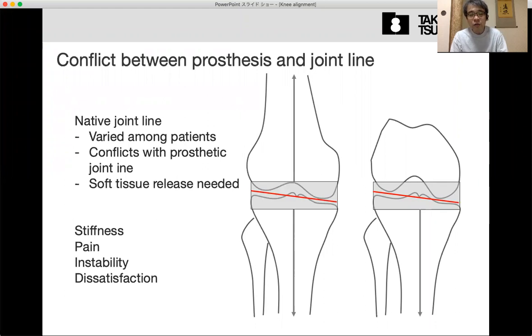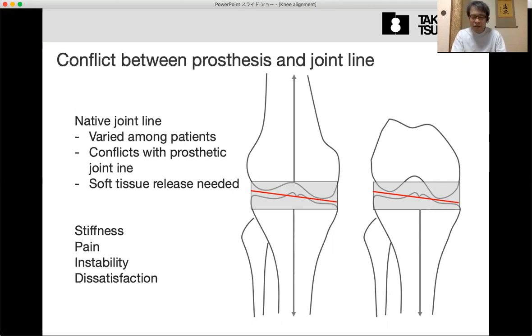But in the most TKA technique, the distal femur and proximal tibia are cut perpendicular to the mechanical axis. So there is some contradiction of the two planes. The cutting plane and the joint line are different.